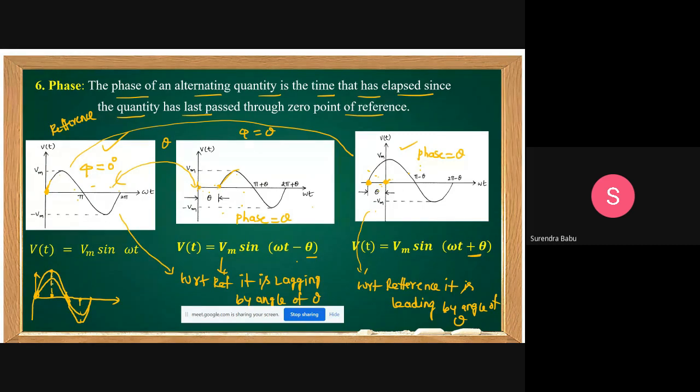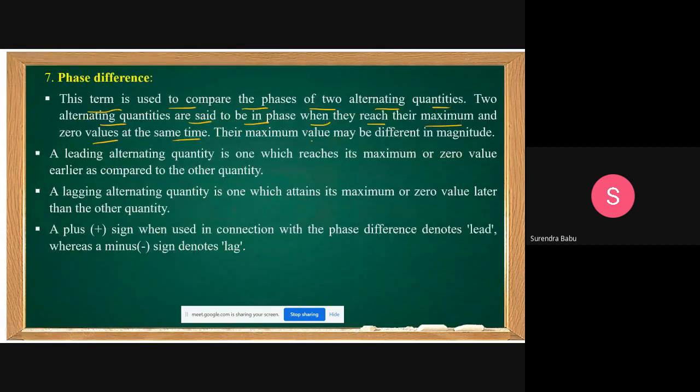That means for these two waveforms, maxima is at the same time, and 0 is at the same time. Then we can say that these two waveforms are in phase. That is phase difference equal to 0 degrees. All these are the fundamentals that you know.